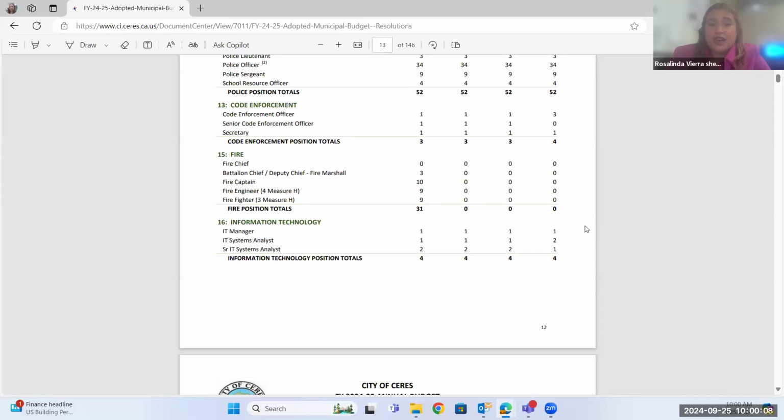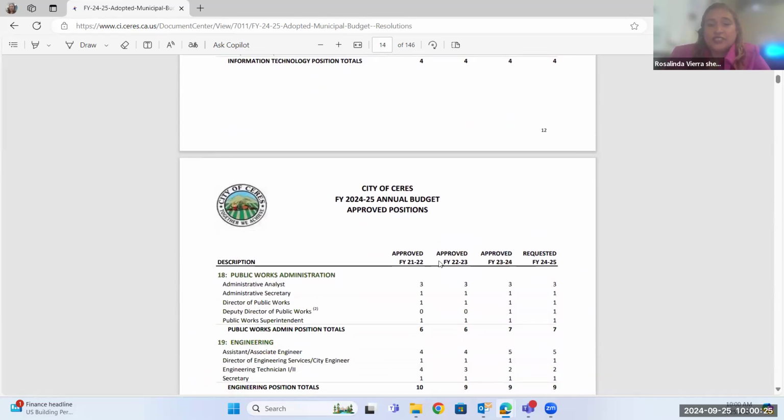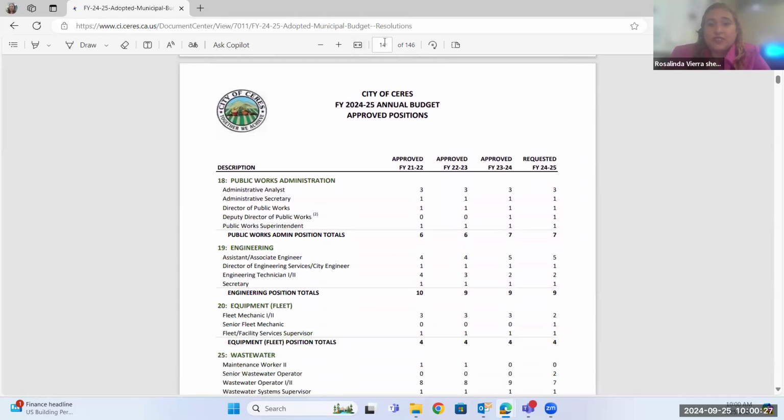No matter what happens, we have the same amount of service provided, which includes one EMT on every shift. So I just want to make sure you understand that's why that's 0: it's under contract, so it's going to be in a different spot on the budget now. Next is our IT department, again still at 4. It hasn't changed.